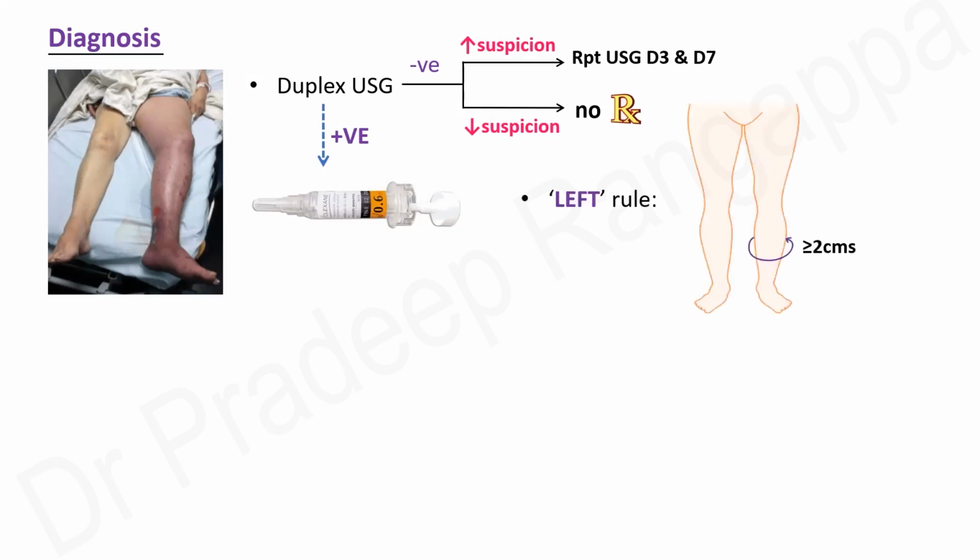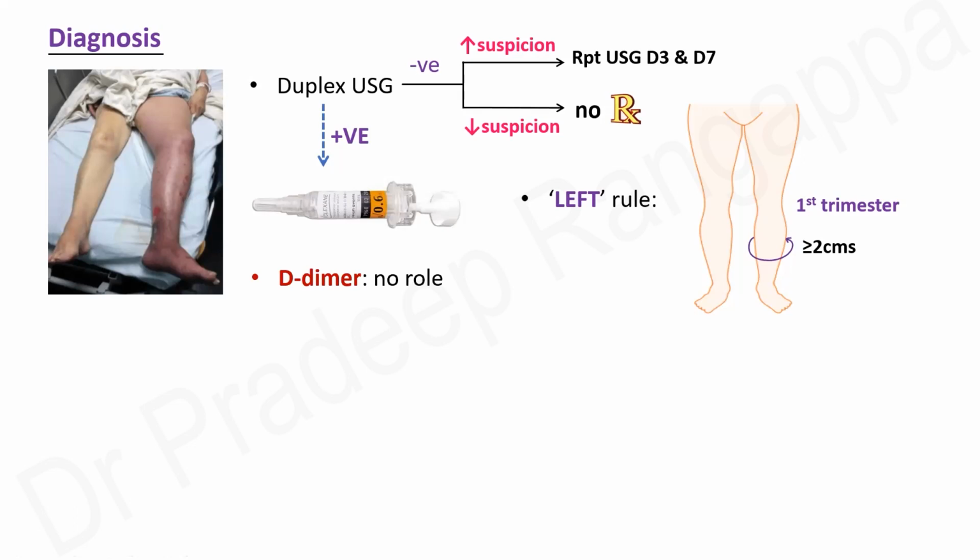So there is something called the LEFt rule. In pregnancy, when there is a suspicion, one can look at the LEFt rule, which is simply if the calf measurement on the left side is more than 2 centimeters greater than that of the right, then that could be the initial clinical suspicion that these patients are at risk of venous thromboembolism, and further tests could be done. And this can be done in the first trimester. So looking at the calf measurements, if the left side is 2 centimeters more than the right side, they can be followed up with tests to see if they are at risk of developing thromboembolism.